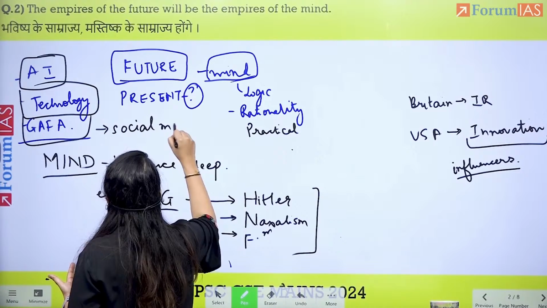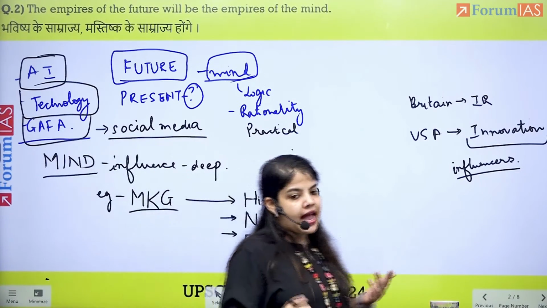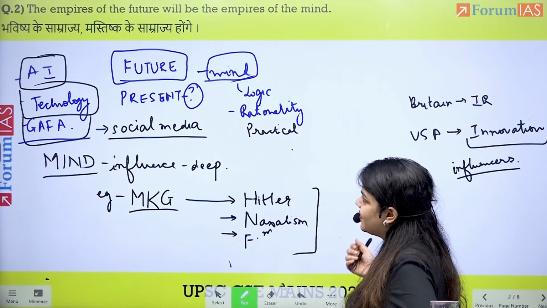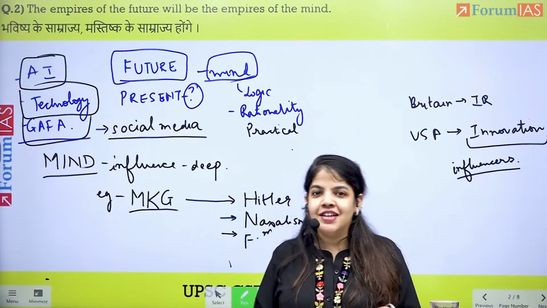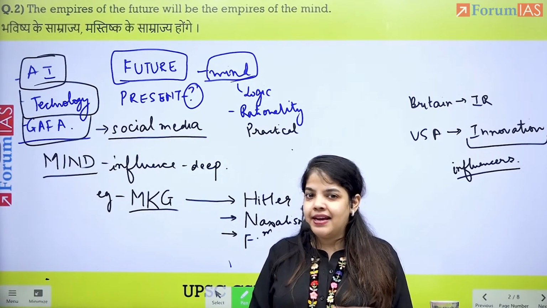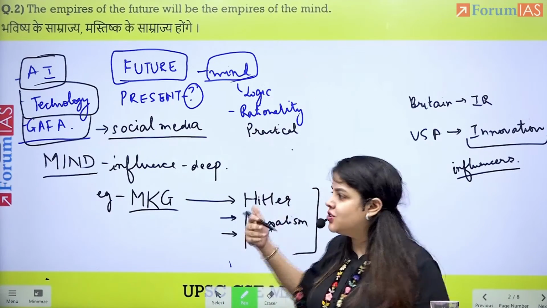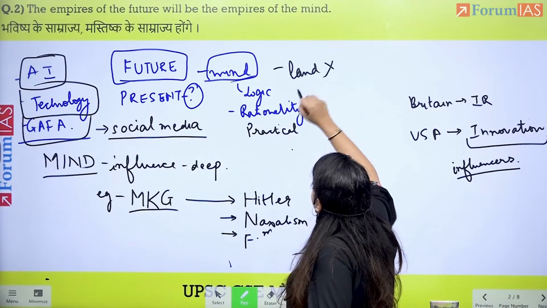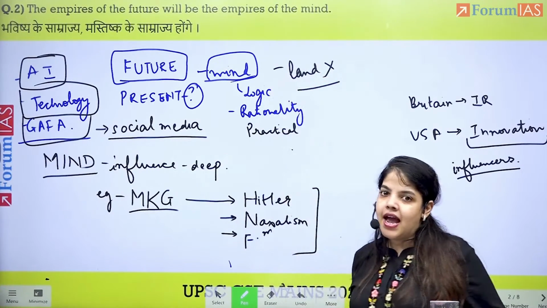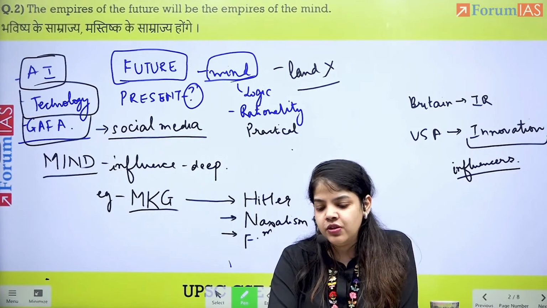And it is over here that we will be able to influence our mind and rule. So the empires of the future will be the empires of the mind. They would not be separated by land border, because for the mind, land borders do not exist. It is the mind. And mind is know-it-all. It is a very, very powerful tool.